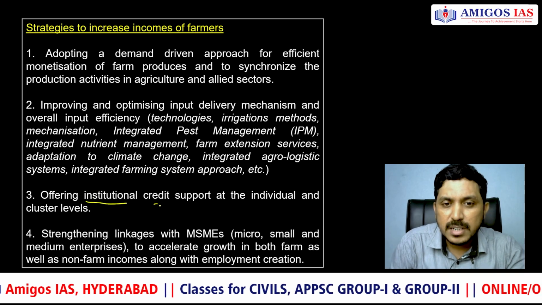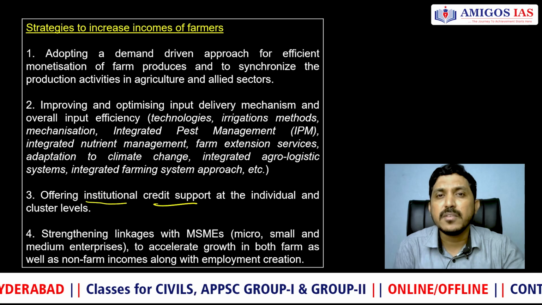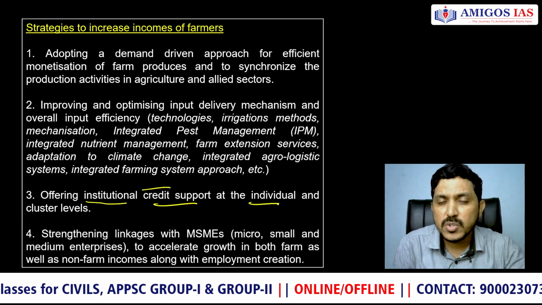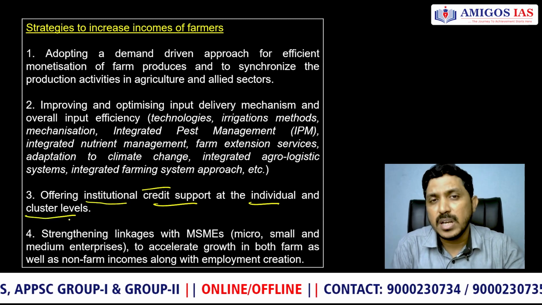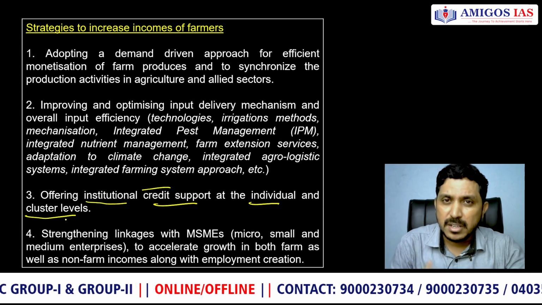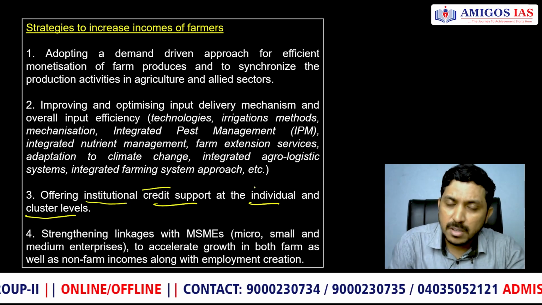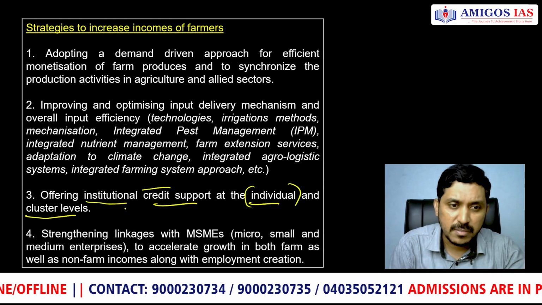Offering institutional credit support means offering money, because farmers do not have enough money for their input cost of agriculture. Providing credit support not only at the individual level but also at village, town, or cluster levels. We can provide the money, whether it is banks or a village group. You can provide bank institutional credit both at individual as well as cluster levels.